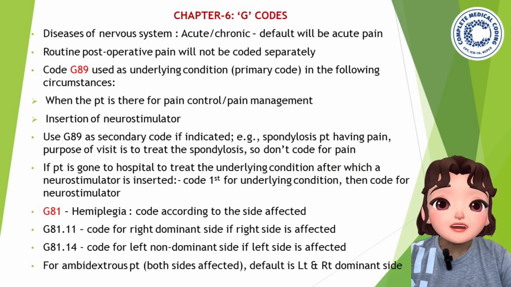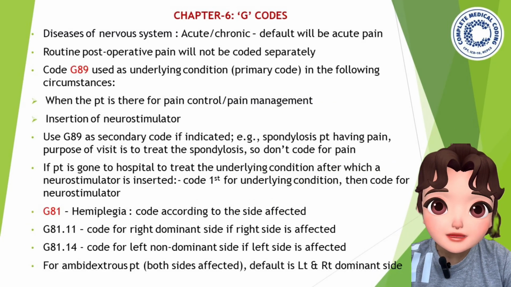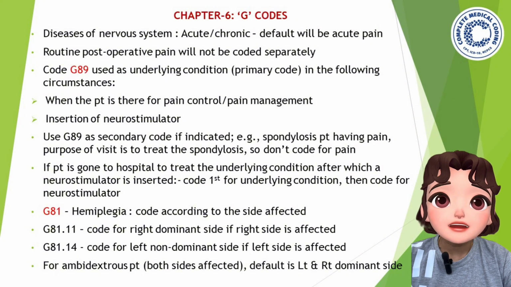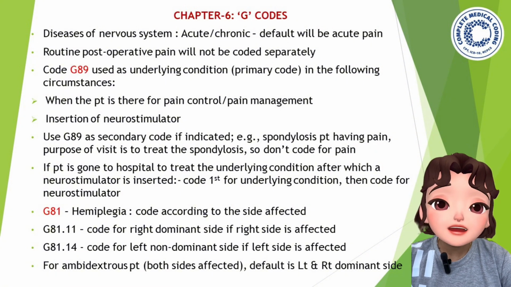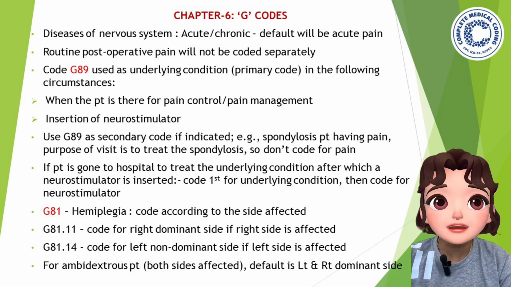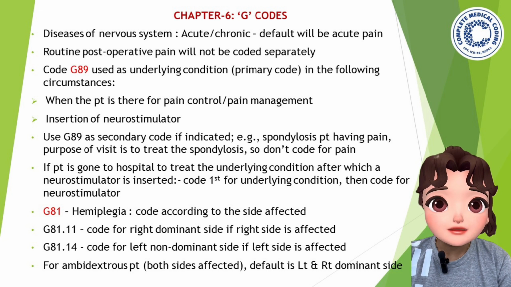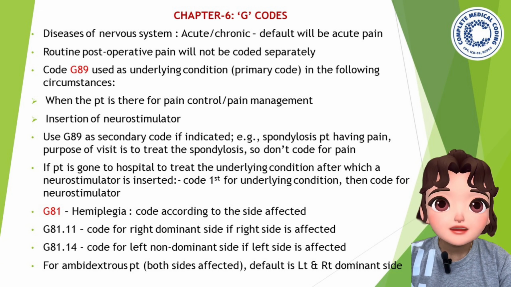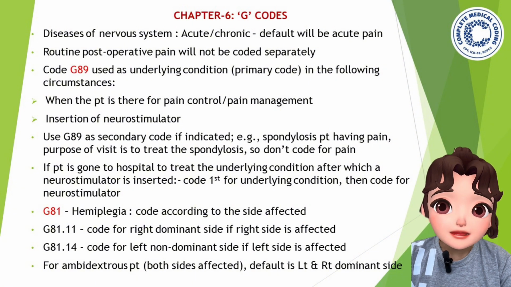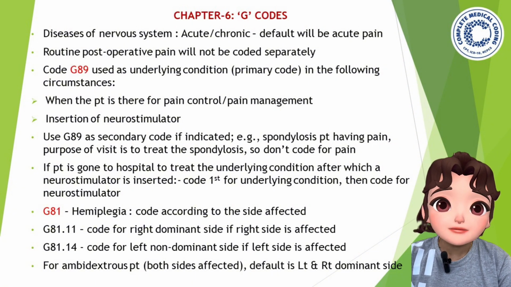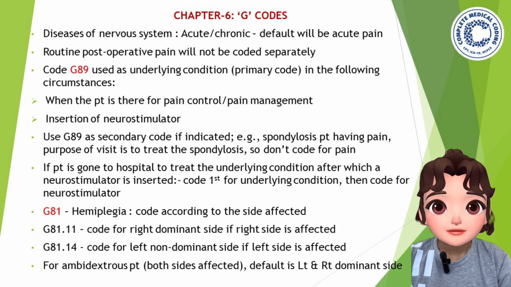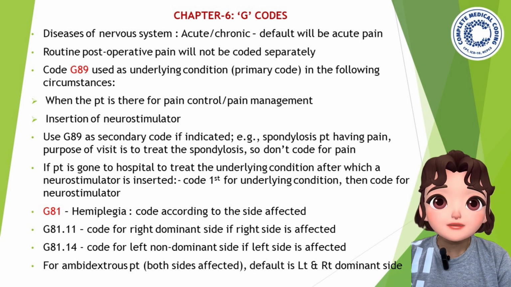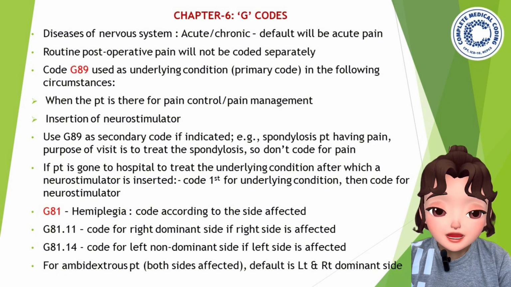So chapter 6 consists of G codes. This is mostly diseases of the nervous system, pain related questions, pain related diagnosis you will be getting here. So if it is acute or chronic pain, which will be the default pain? Always acute pain will be the default. Now, routine post-operative pain will not be coded separately.